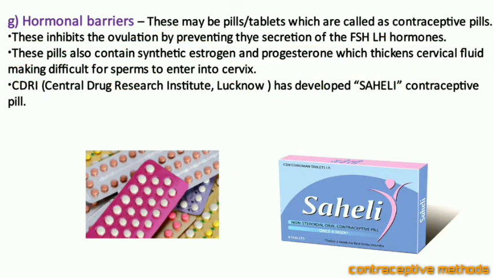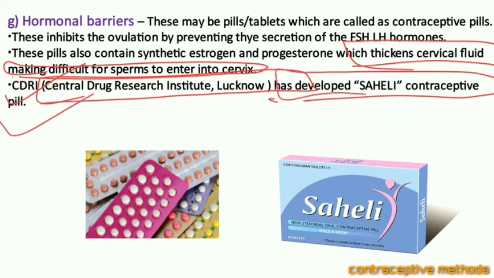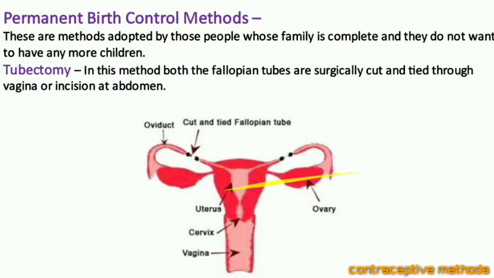So sperms can't move due to the thickness of the cervical fluid. It is very interesting. CDRI, Central Drug Research Institute, Lucknow, has developed a contraceptive pill, Saheli, which is widely used and given free of cost in government hospitals.